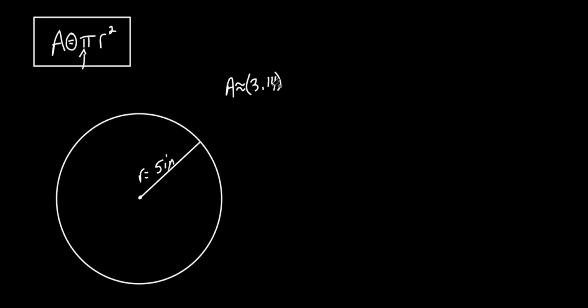As soon as I put 3.14, it changes it into an approximate answer. So it's not exactly, it's approximately. All right, enough of that. Times the radius squared. What's the radius? It's 5. That's in inches. And what are we doing to that? We are squaring it.